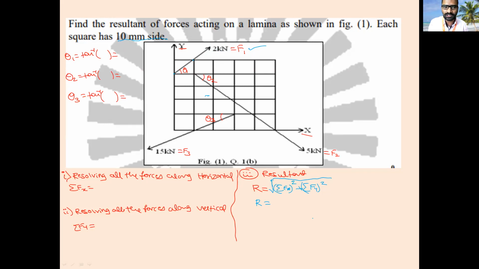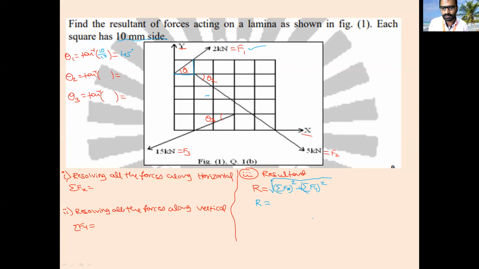So how to find this θ1? Tan inverse of y by x. For this small triangle, what is y and x? Horizontal is 10, vertical is 10. So that is 45 degrees. θ1 is tan inverse of 10 by 10, which is tan inverse of 1, that is 45 degrees. This is θ1.